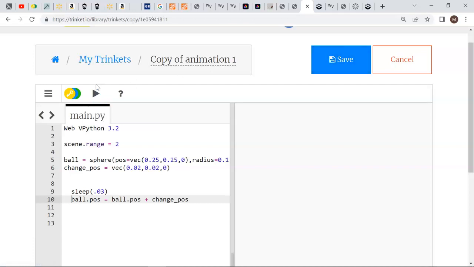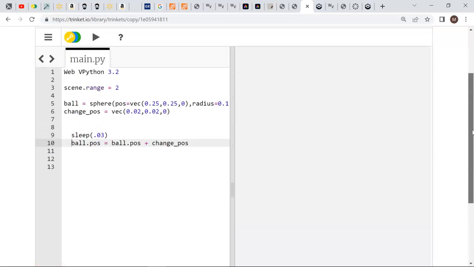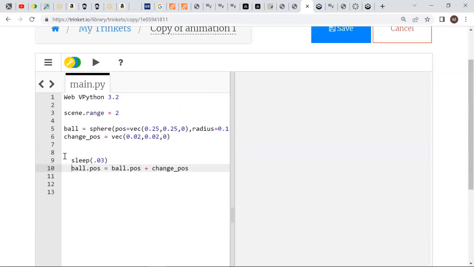Now, if I run this, you don't see anything, and I scroll down. It says inconsistent indentation at line 6. It's because we did this indentation and it's not quite understanding the full gist of what we're doing, because there's 2 more things we have to do. One is we have to tell it when to stop. So this line 8, this blank line I have up here that is not indented, that will be the line that says, okay, you're going to keep doing these 3 lines until we reach a condition where we want to stop.